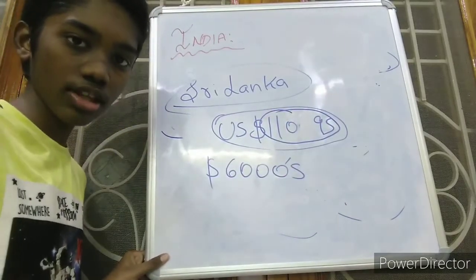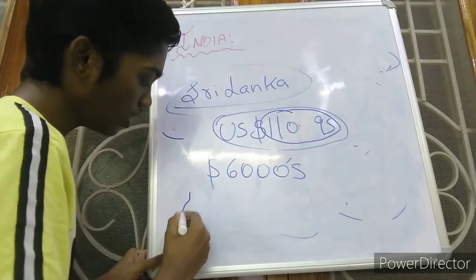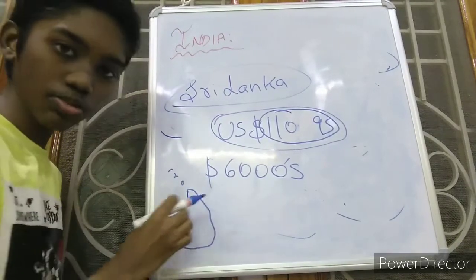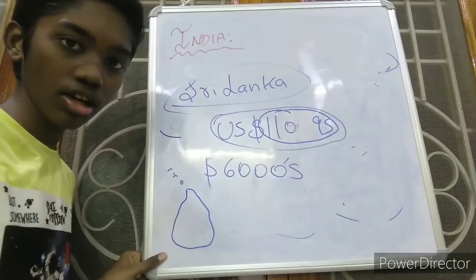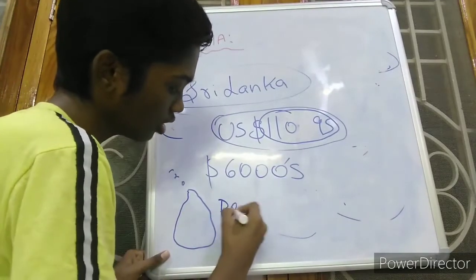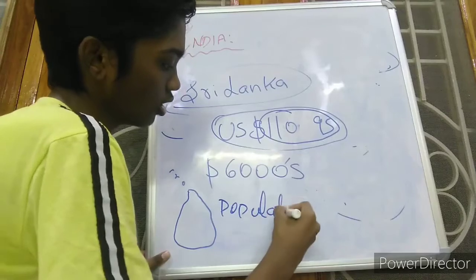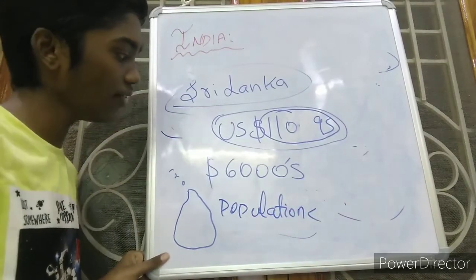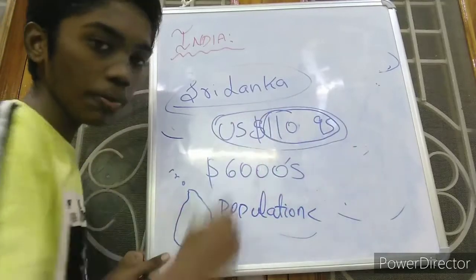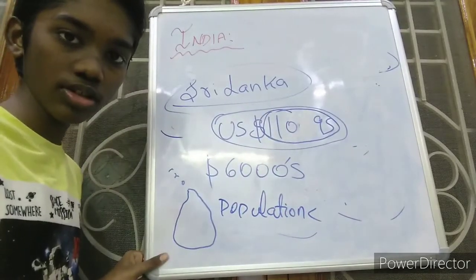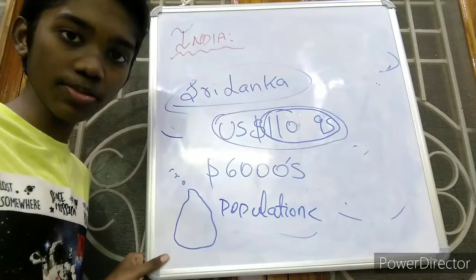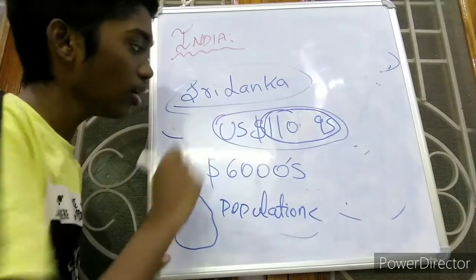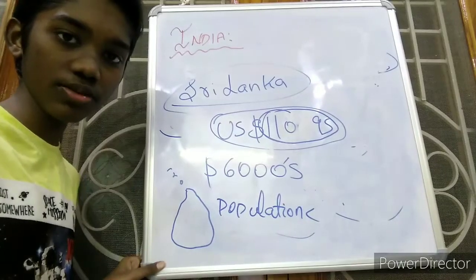Sri Lanka, below India, is a small area and the population is also less. But why does it have more per capita income? Because the population is less, their income is more. There are more jobs and their income is more. That's why the per capita income of Sri Lanka is more than India.